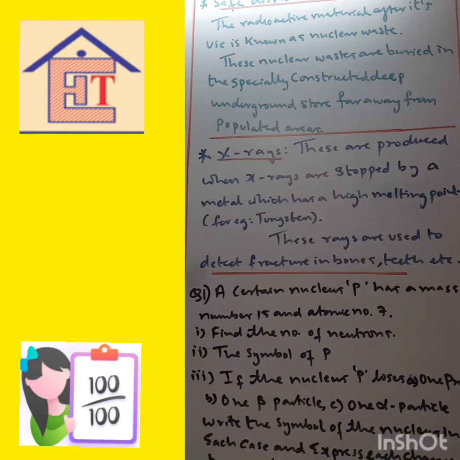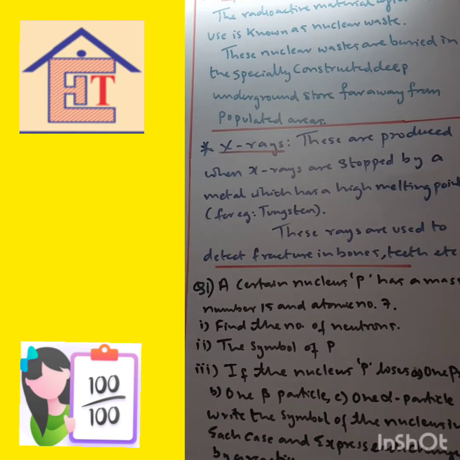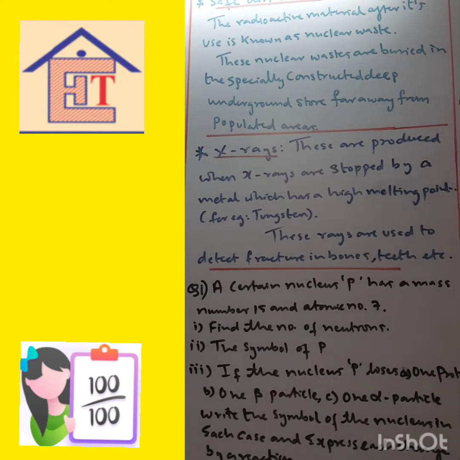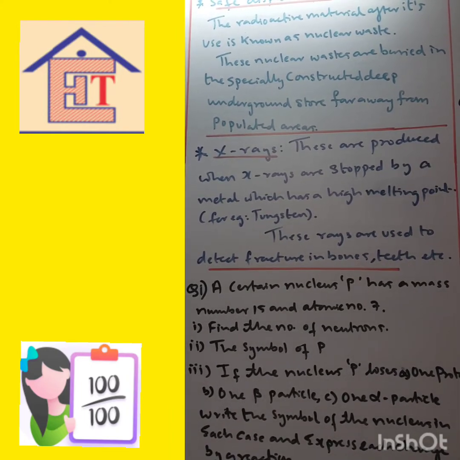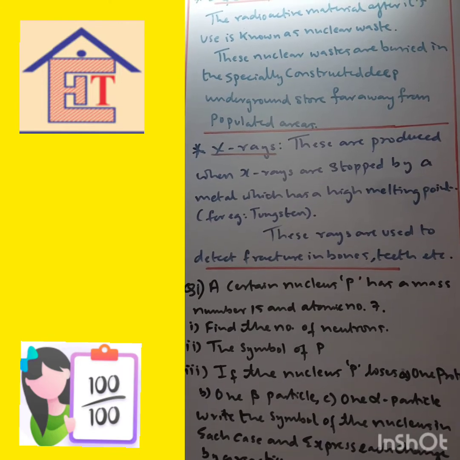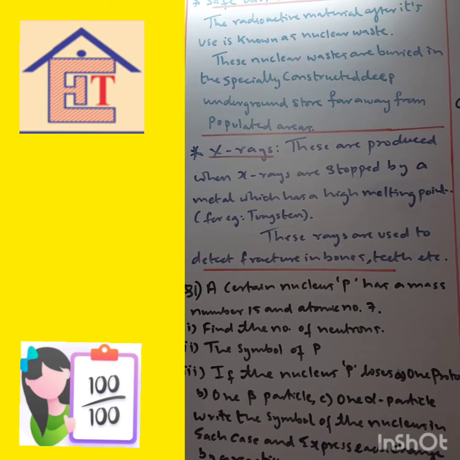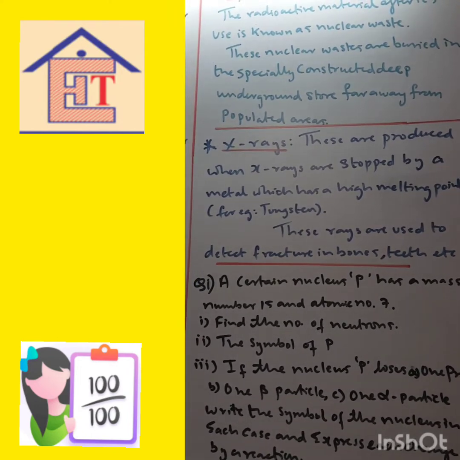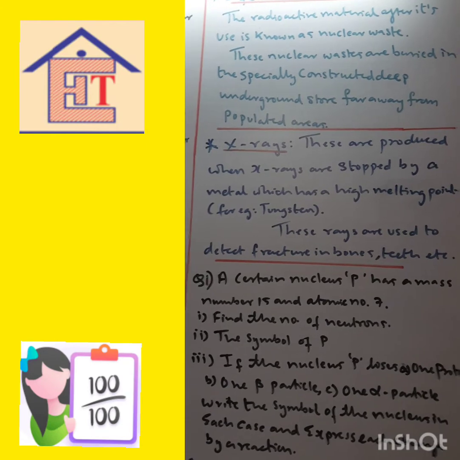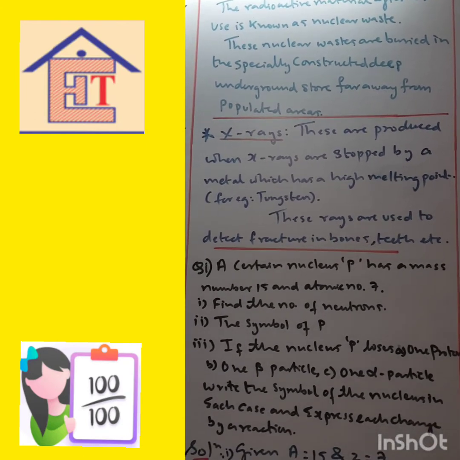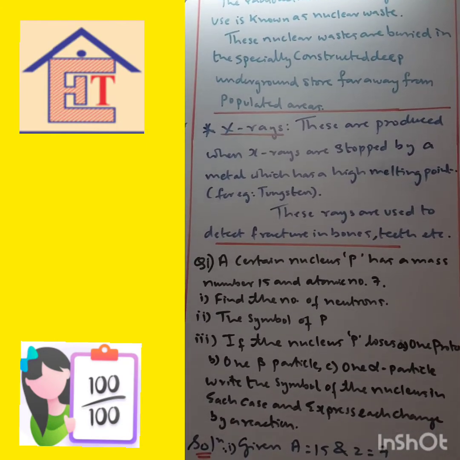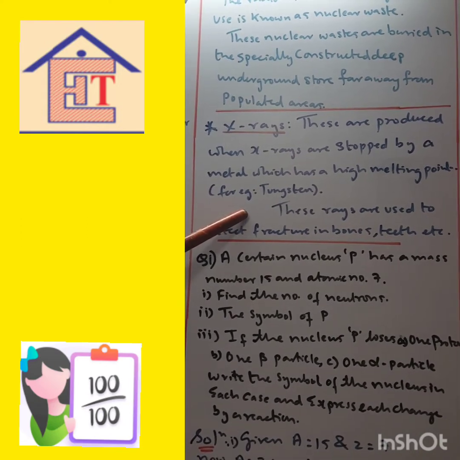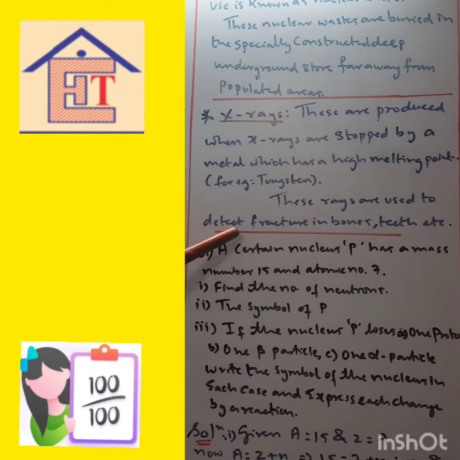X-rays. These are produced when fast electrons are stopped by a metal which has a high melting point, for example, tungsten. So when a fast-moving electron beam is stopped with the help of tungsten metal, which has a high melting point, what happens? When the electron beam hits the hard substance, the electrons deviate, producing X-rays. These rays, as you know, we've studied in the light chapter. These rays are used to detect fractures in bones and teeth, etc.